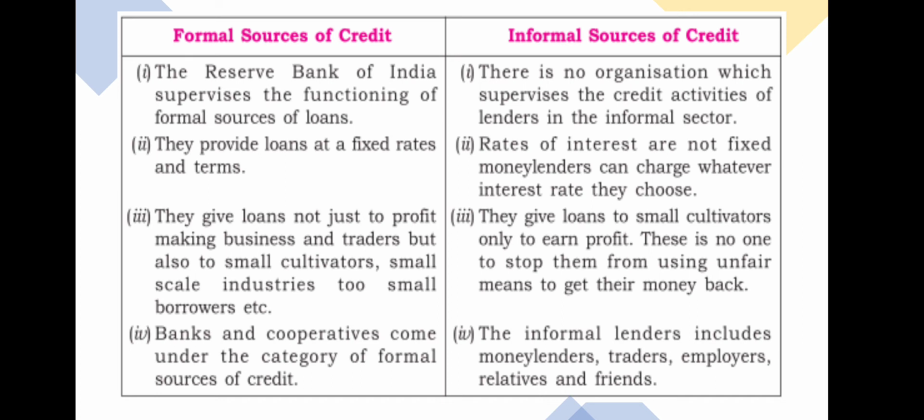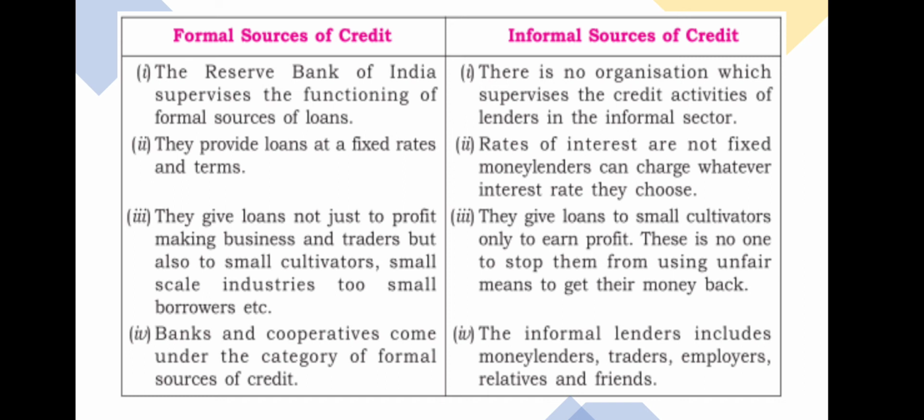So, coming to the formal and the informal credit, who gets what? Here we have formal sources of credit and informal sources of credit. The Reserve Bank of India supervises the functioning of the formal sources of loans, and they provide loans at fixed rates and terms. They give loans not just to profit-making businesses and traders, but also to small cultivators, small scale industries, small borrowers, etc. Banks and cooperatives come under the category of formal sources of credit.